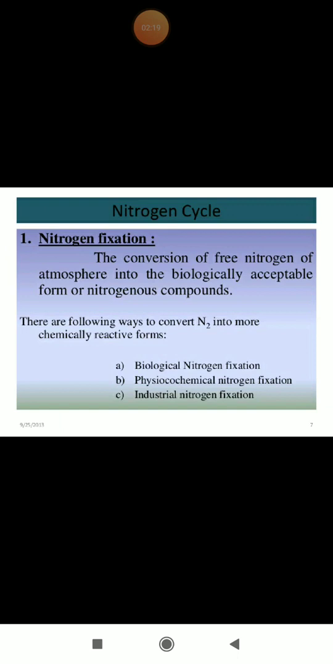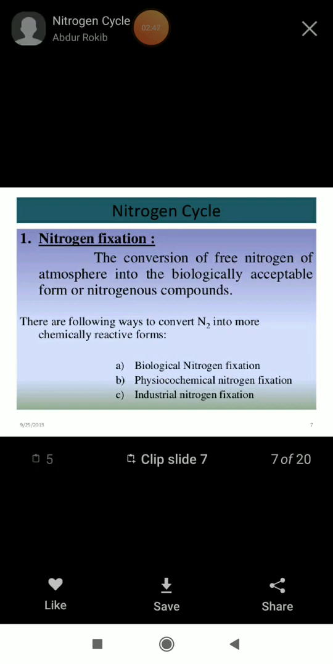As I already told you, the nitrogen which is present in the air is actually nitrogen gas, and this nitrogen gas is not directly used by plants, so it must first be fixed into different forms. There are following ways in which this nitrogen gas is converted into its chemically reactive forms. The first is biological nitrogen fixation, second is physiochemical nitrogen fixation, and third is industrial nitrogen fixation.